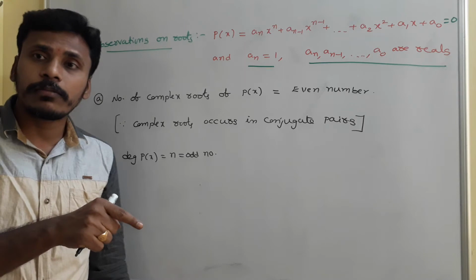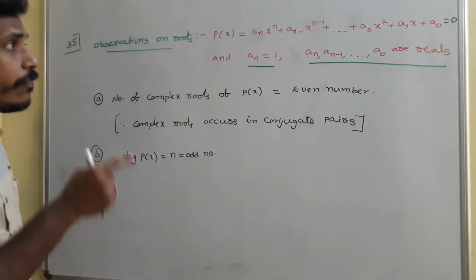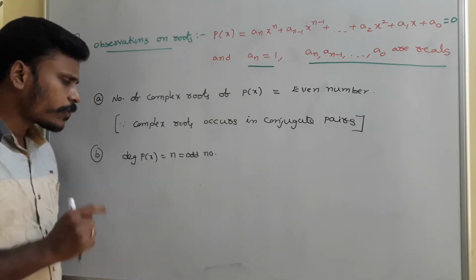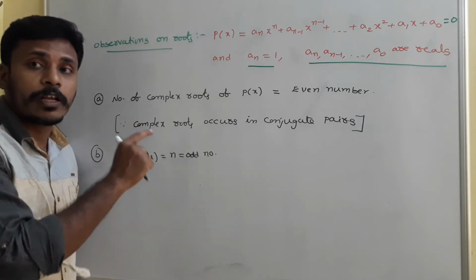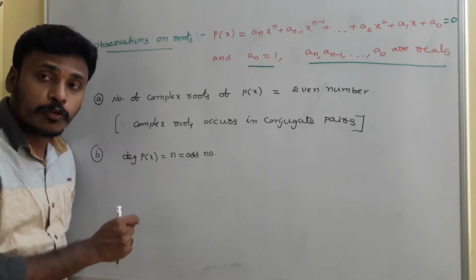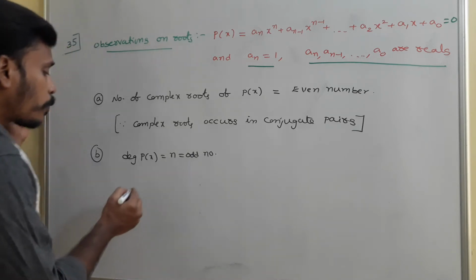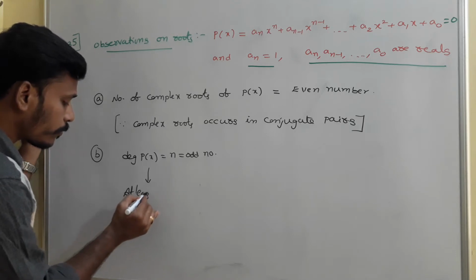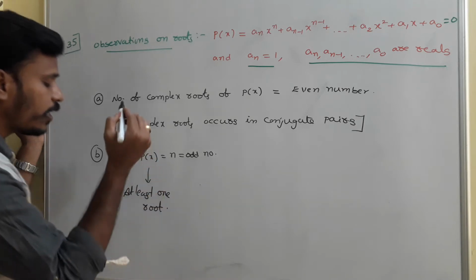Since the degree is an odd number, that polynomial will have an odd number of roots. Since it has an odd number of roots, and the complex roots are even, what can we say about the number of real roots? Then this polynomial equation has at least one real root. Again, I am repeating, at least one real root.